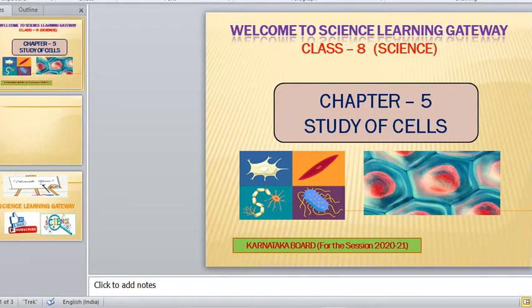This chapter, study of cells, you will study again in class 9. So understand the concepts of the chapter nicely so that you will not face any problem in 9th standard. You will learn all the terms, definitions, etc. in class 8, so that it will be easy for you to understand in 9th. So let's start with this chapter.